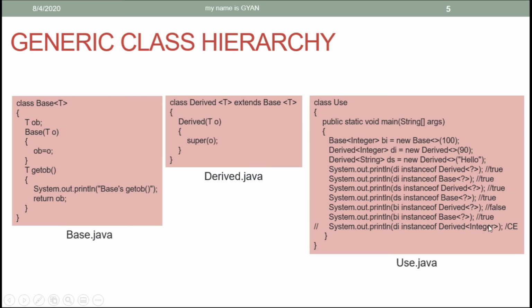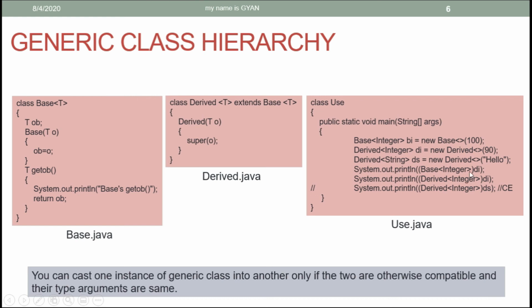But if you specify a type parameter here, you will not be able to check if di is an instance of derived integer or not. The compiler will stop you from doing that because the compiler does not know which type argument is specified with di. But the compiler will allow the same with the wildcards.